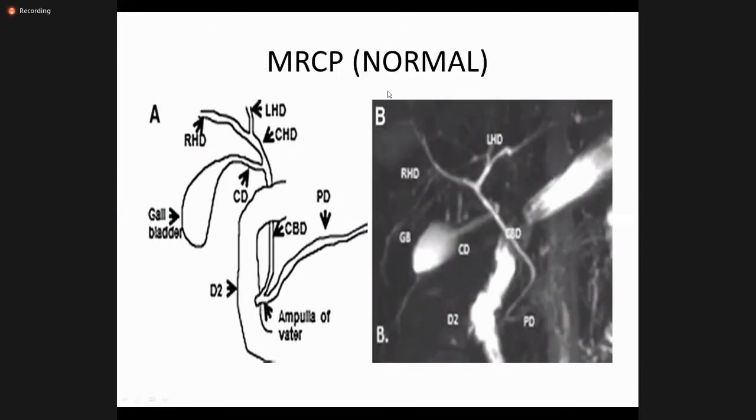You can see this magnetic resonance cholangiopancreatography. It shows the right hepatic duct, the left hepatic duct, the common bile duct, CBD. And now this is the duodenum actually. You can see this is the loop of the duodenum where the bile juice and the pancreatic duct are entering. So MRCP will give us a very clear picture of the biliary ductal system.